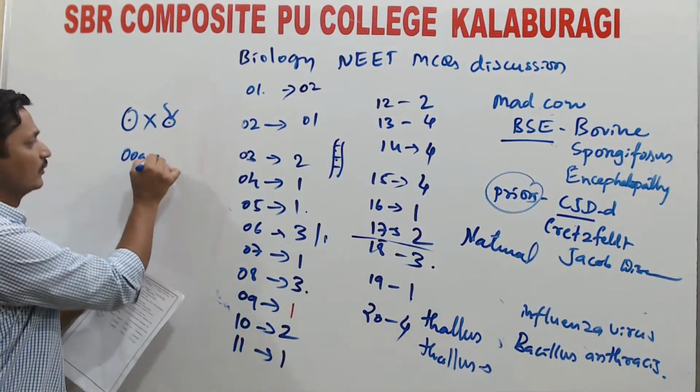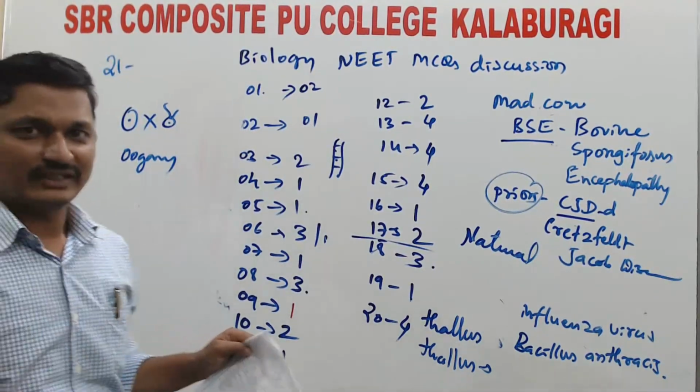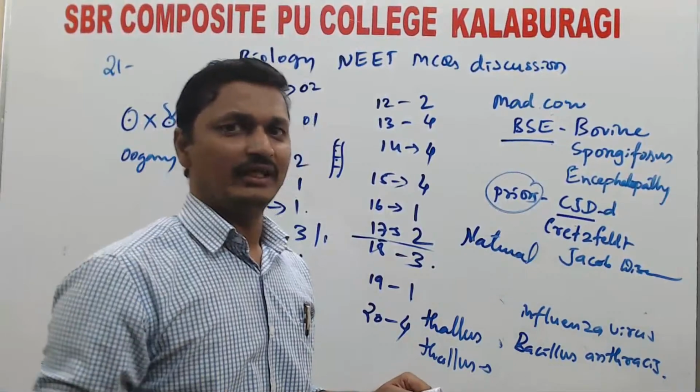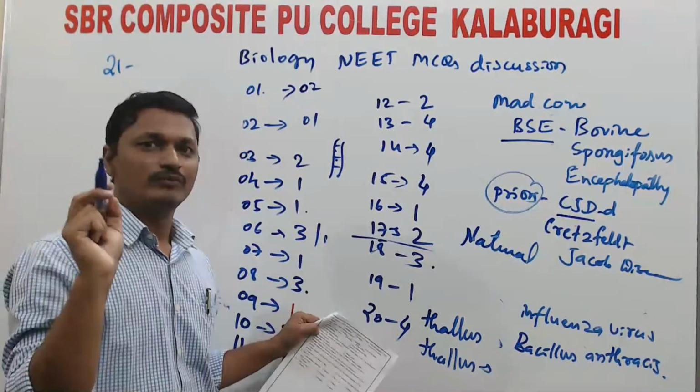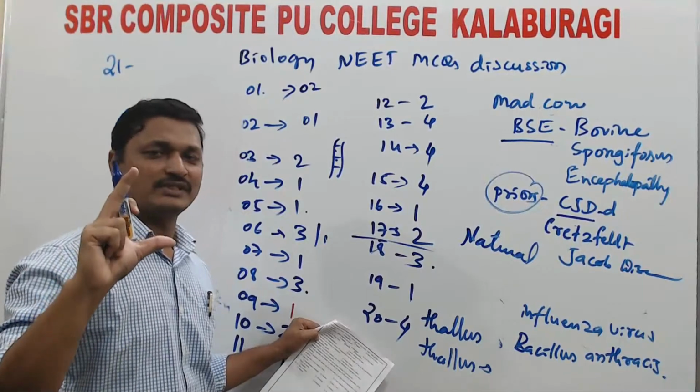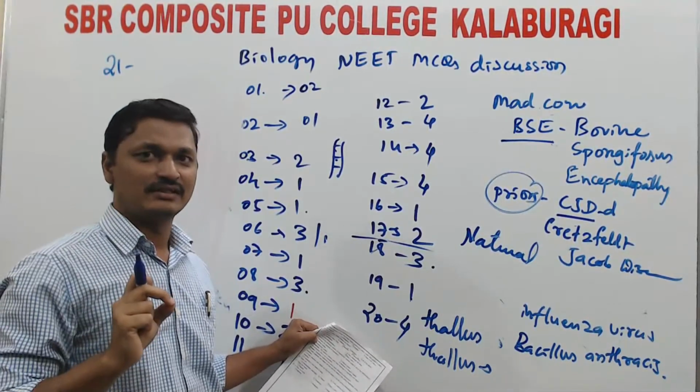Oogamy. The 21st question: oogamy. You know, there are three types of sexual reproduction: isogamy, anisogamy, and oogamy. In isogamy, we find two gametes which are similar in their morphology. Both are of the same size and same shape.